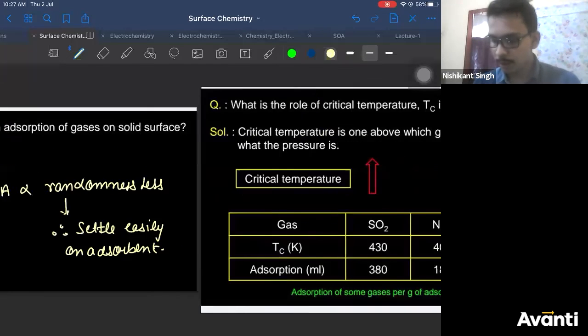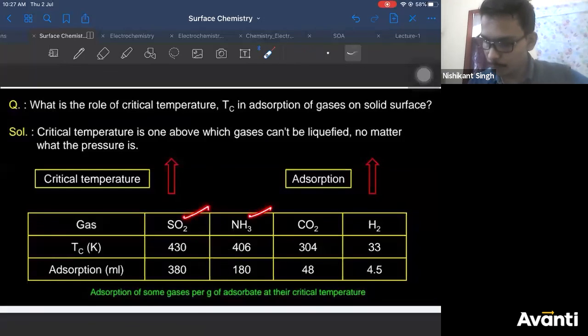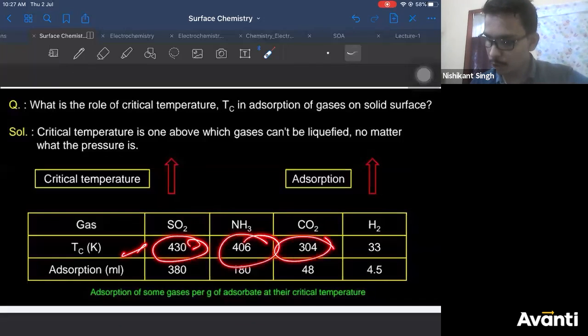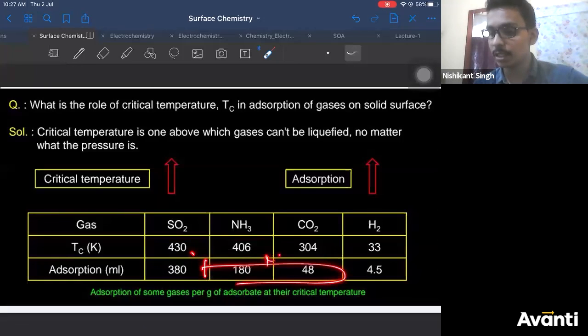Correct? Now, you can see here, I have some examples. I have gases SO2, ammonia, CO2, H2. You can see the critical temperatures 430, 406, 304, 33. So which gas will be adsorbed maximum if I keep all of them on a nickel surface? Which gas will get adsorbed first?